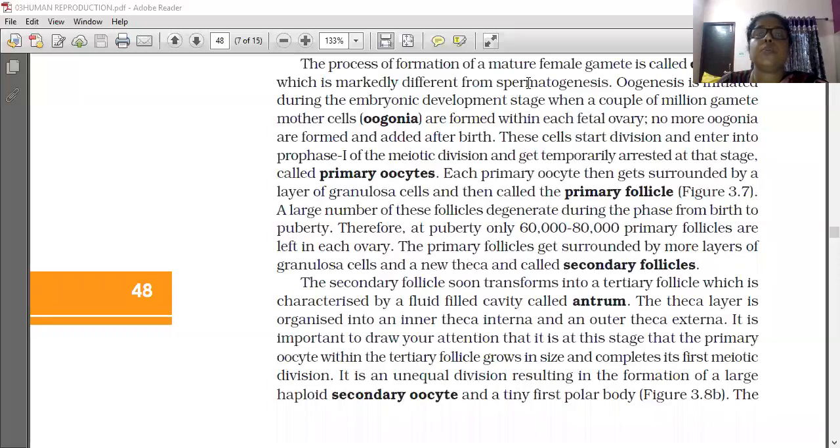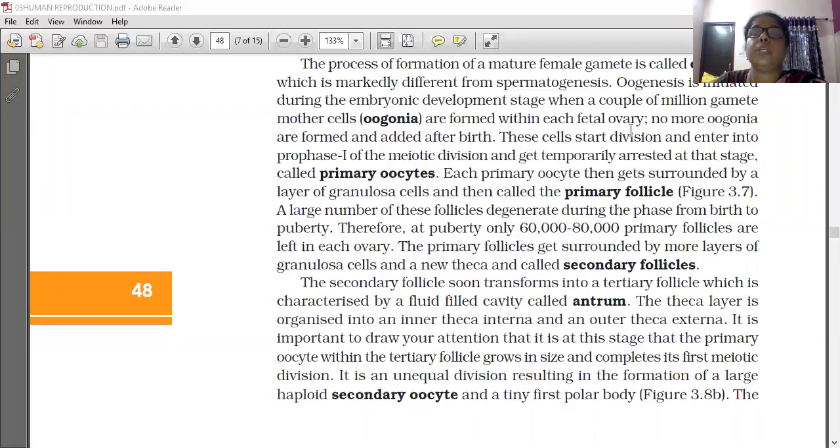The process of formation of the mature female gamete is called oogenesis, which is markedly different from spermatogenesis. We have already learned spermatogenesis, and oogenesis has some differences from it. Oogenesis is initiated during the embryonic developmental stage, when a couple of mature mother cells, the oogonia, are formed. Oogonia is the first structure, and from that oogenesis starts.